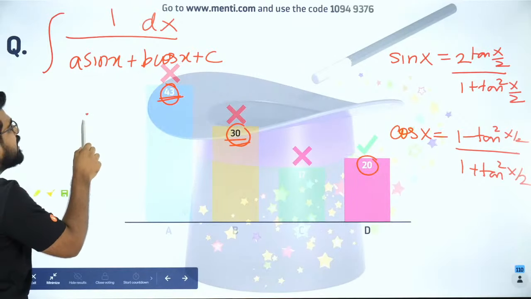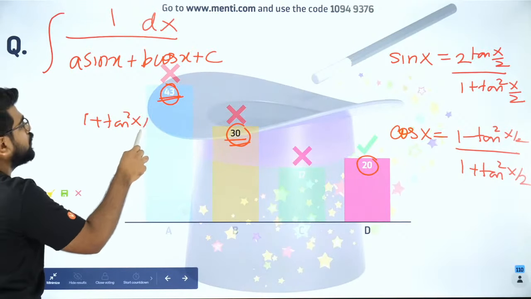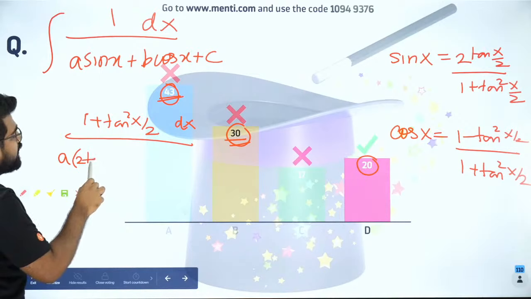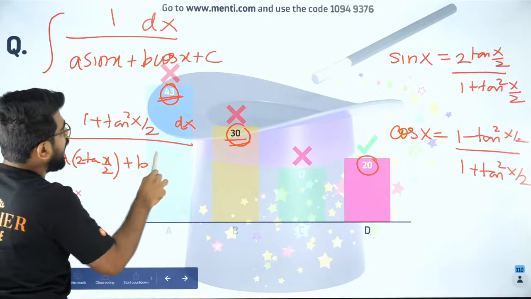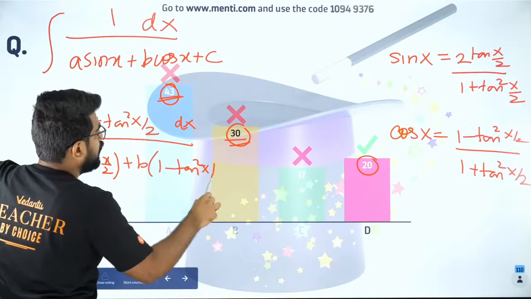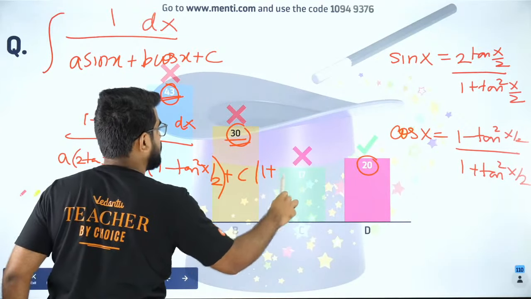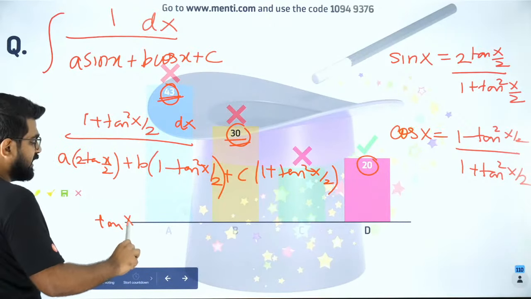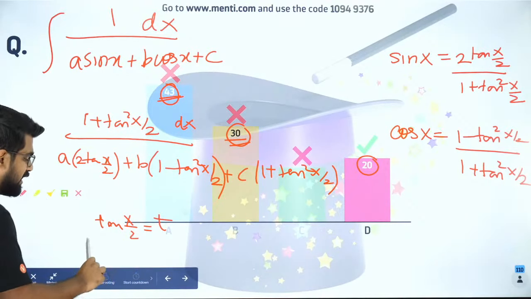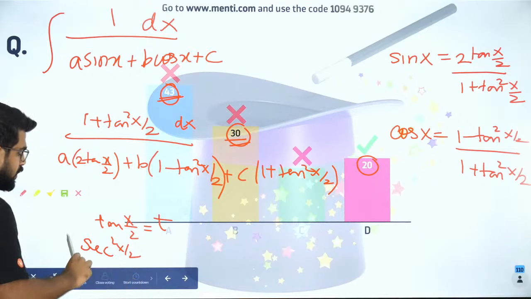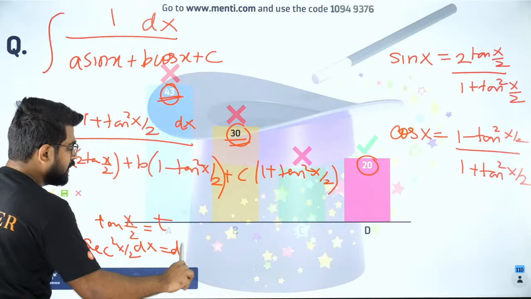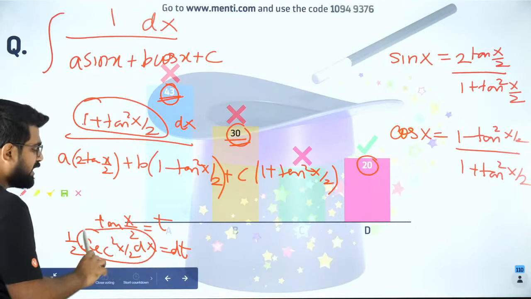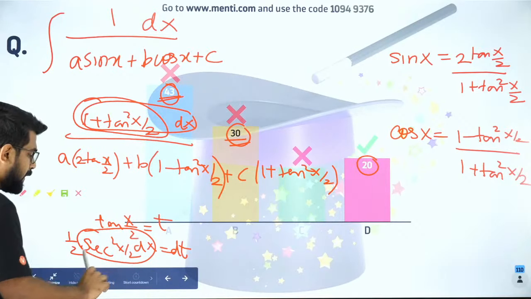So if I write it like that, I will get 1 plus tan square x by 2 dx divided by a into 2 tan x by 2 plus b into 1 minus tan square x by 2 plus c into 1 plus tan square x by 2. Are you all clear with that? Now I will take tan x by 2 as t. Then secant square x by 2 into 1 by 2 dx is equal to dt. Now 1 plus tan square x by 2 is secant square x by 2, so secant square x by 2 dx is nothing but 2 dt.